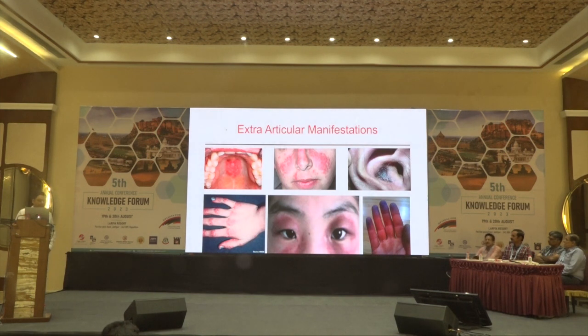Okay. So these are the clinical features. These are classical images which we may not see among the patients. First one is oral ulcers of SLE, second one is malar rash, third one is discoid lesions of SLE, fourth one is Gottron papules, which we see in dermatomyositis. Then there is heliotrope rash, which we also see in dermatomyositis. In the last, we have Raynaud's phenomenon, which is often seen in patients of systemic sclerosis and MCTD.